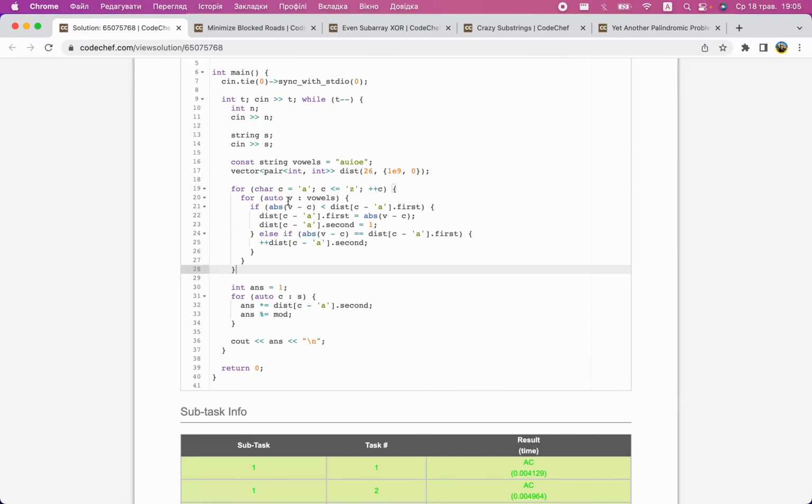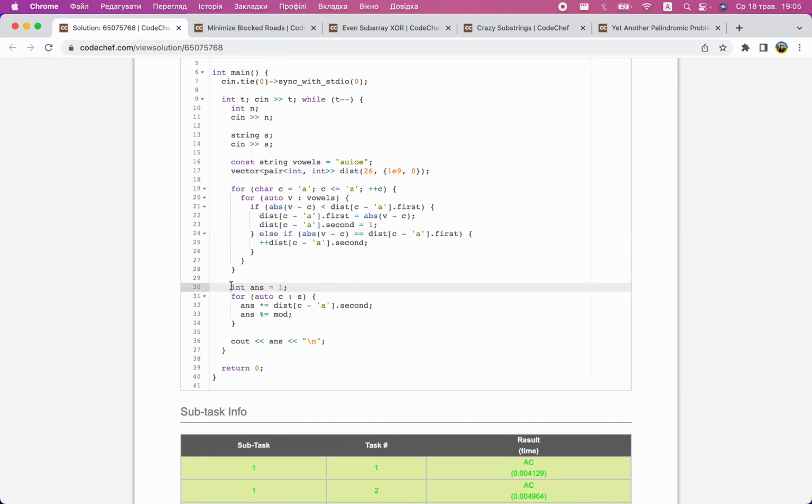There is a loop that for each character loops over all vowels and checks if the new vowel is closer than all previously considered, then we need to overwrite the record of the closest. Otherwise, if the distance is the same, then there are two closest vowels.